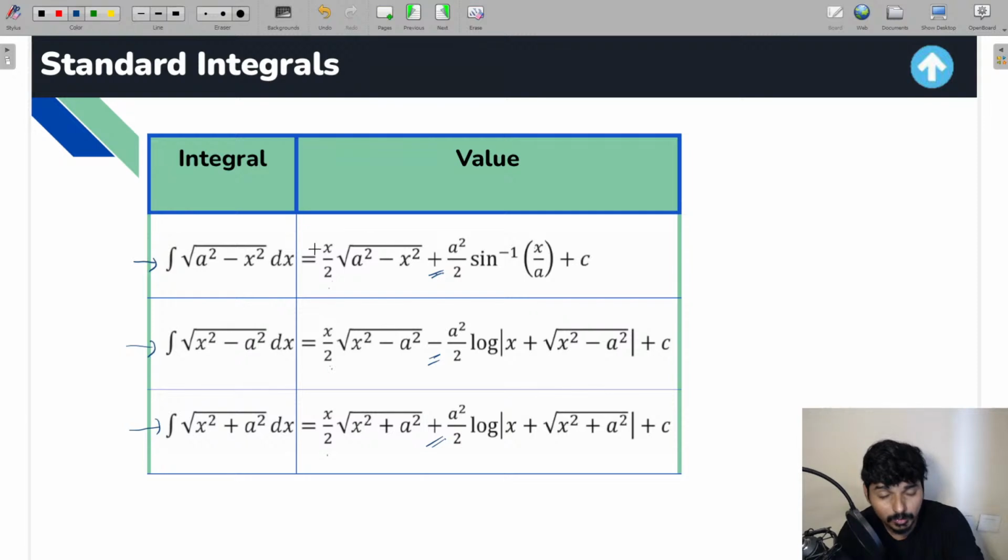Whatever sign you have to take, positive or negative, just look at the sign of a square and take that particular sign. The next term is going to be a square by 2, and along with a square by 2, you multiply the result you get if you take this term in the denominator and integrate. Just take that result and multiply with a square by 2. So I hope this is clear for all the students.